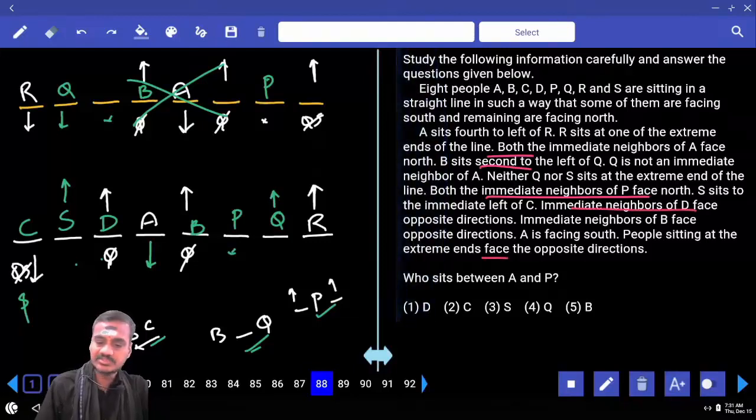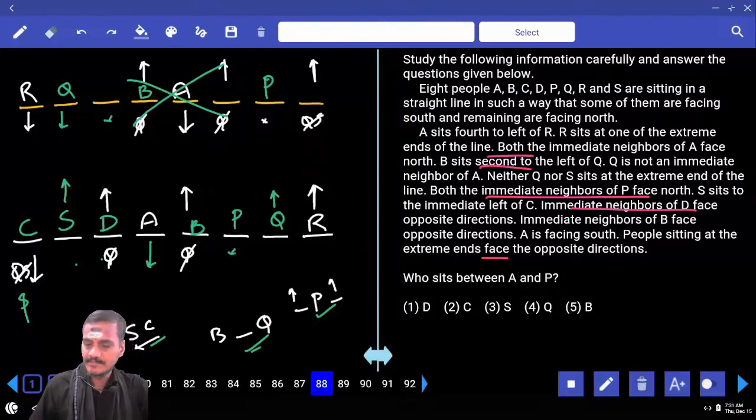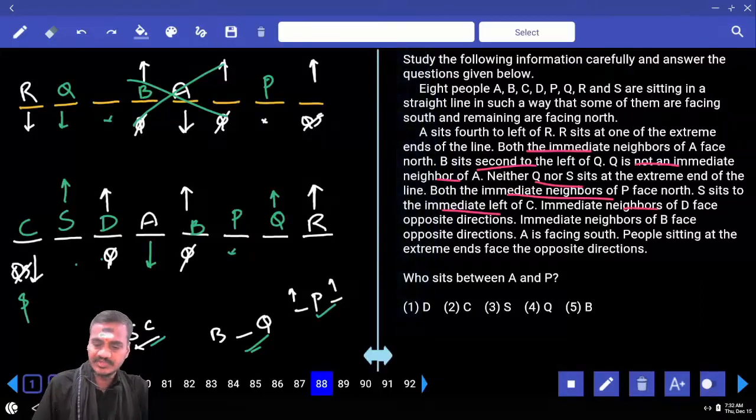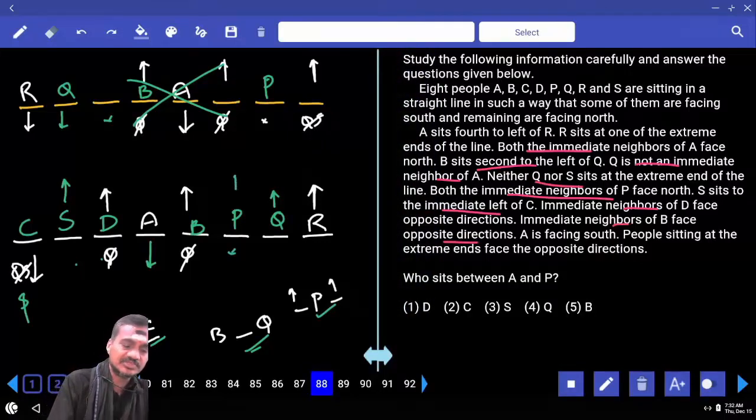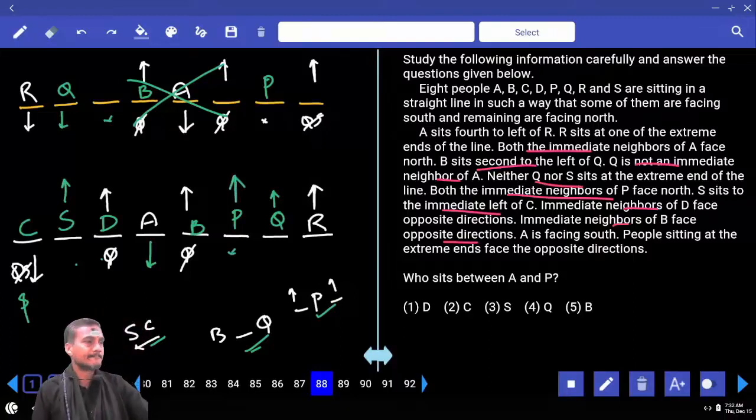Now immediate neighbors of D face opposite, and D's immediate neighbors are facing opposite. B sits second to the left of Q, and Q is not an immediate neighbor of A, and neither Q nor S is at the extreme end. Both the immediate neighbors of P face north. S is to the immediate left of C, and immediate neighbors of D face opposite directions, and immediate neighbors of B face opposite. Immediate neighbors of B face opposite means P is facing towards north.